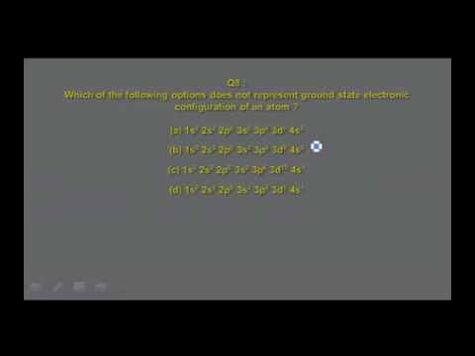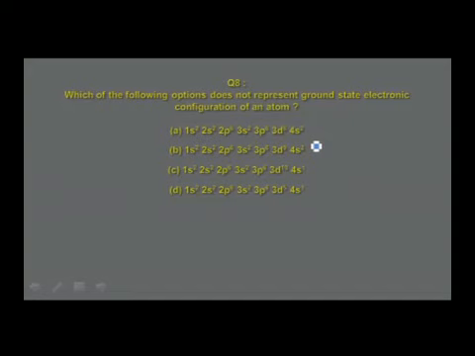The next one, which of the following options does not represent the ground state electronic configuration of an atom? Option A, 1s2, 2s2, 2p6, 3s2, 3p6, 3d8, 4s2. It refers to which element? You understand?